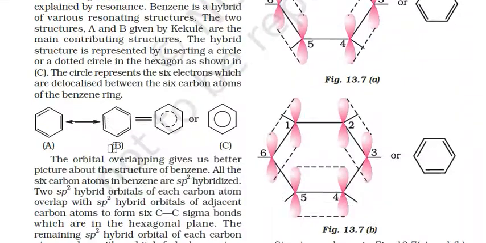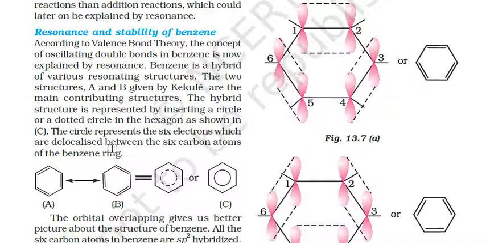Resonance. What is the resonance property here? According to valence bond theory, the concept of oscillating double bonds in benzene is now explained by resonance. Benzene is a hybrid of various resonating structures. The two structures A and B given by Kekulé are the main contributing structures. The hybrid structure is represented by inserting a circle or dotted circle in the hexagon as shown in C. The circle represents the 6 electrons which are delocalized between the 6 carbon atoms of the benzene ring.